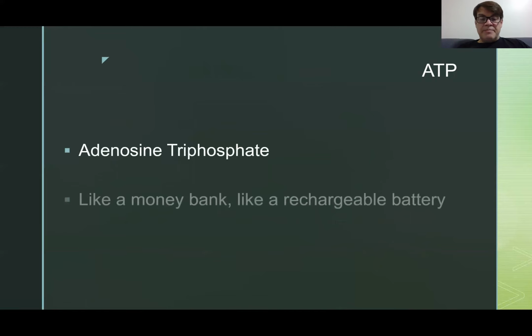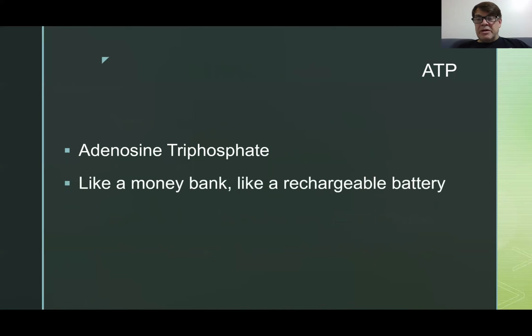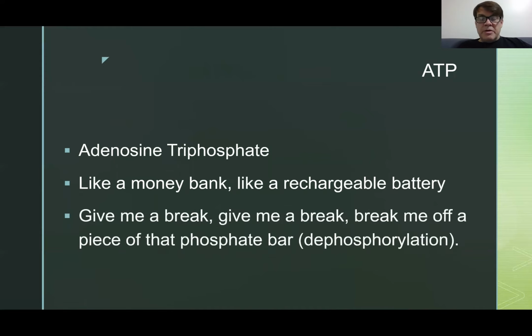Of course, ATP is the big energy carrier. This is money in the bank, adenosine triphosphate, now showing at a cell near you. It's like a money bank, like a rechargeable battery. Here, take my phosphate. And so the money is the phosphate. If it gives you a phosphate, it's giving you the money. So when you break off a phosphate, there's an old commercial, give me a break, break me off a piece of that Kit Kat bar, but anyway.